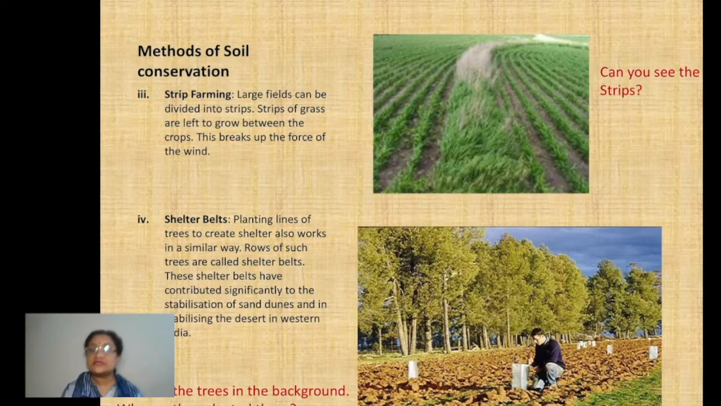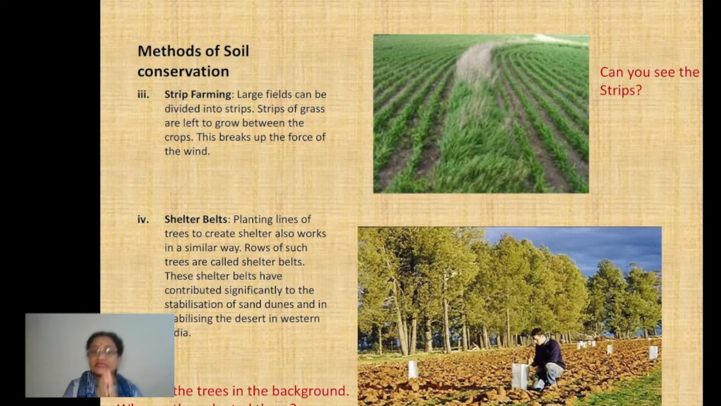Number one, you can see, is called strip farming. Now, what is it? Suppose we have a vast agricultural area, a vast area we have taken. In that, crops have been grown, and in between every row of the crops there is some space left. In that space, the grasses are left to grow by themselves. Now what is the use of it?